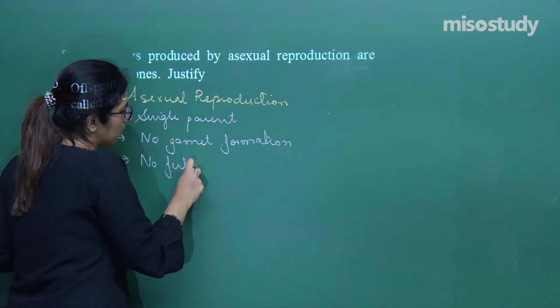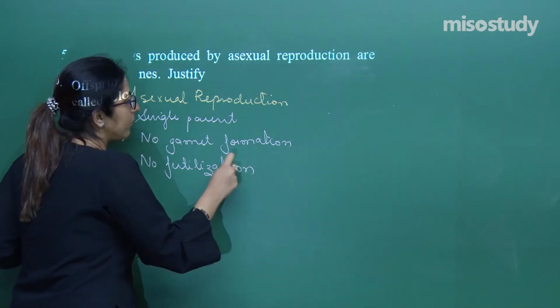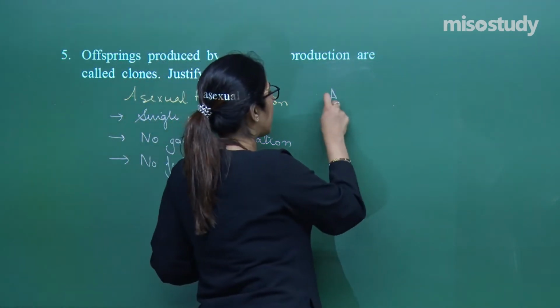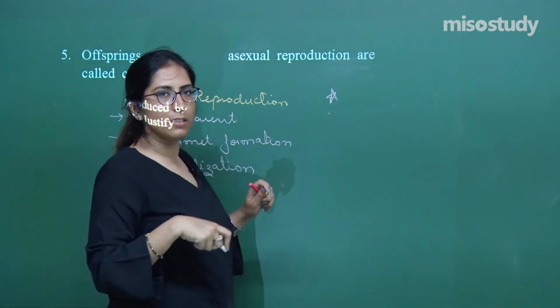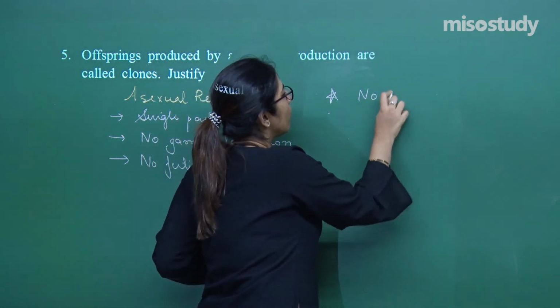When there is no fertilization, no gamete formation, no meiosis, nothing is happening, in that case can I say that in this asexual type of reproduction there will be no recombination.